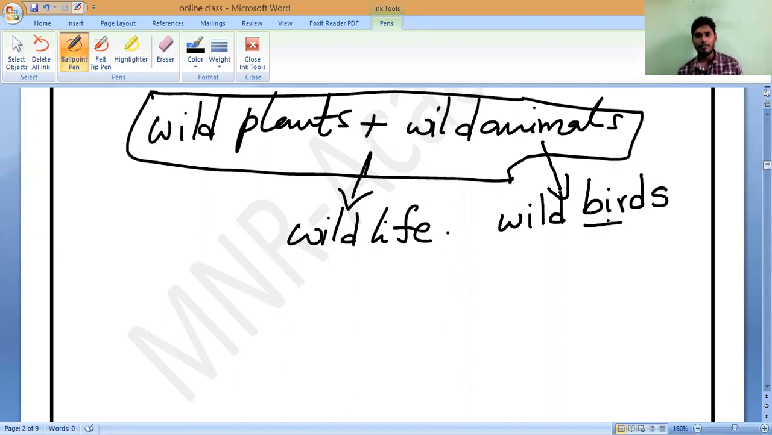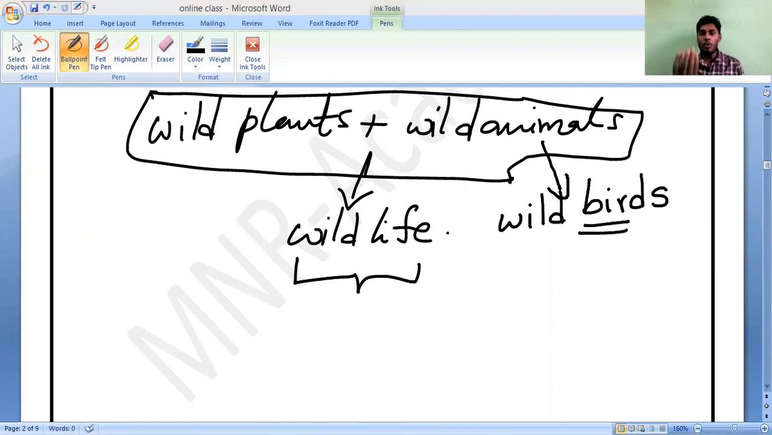Wild birds. So what is the proper statement of wildlife? If we take animals or plants or birds, doesn't matter, which are found naturally in the forest and other natural habitats are called wildlife. All of you should remember. Wildlife means, everybody must note it down.